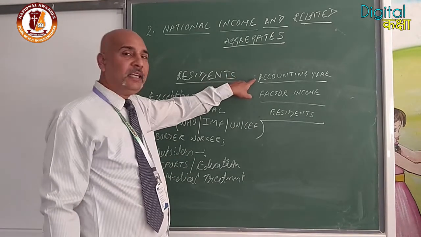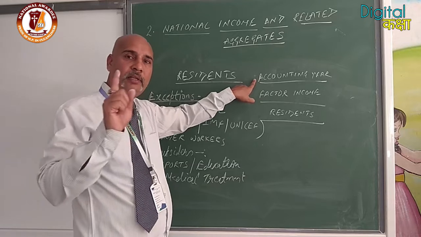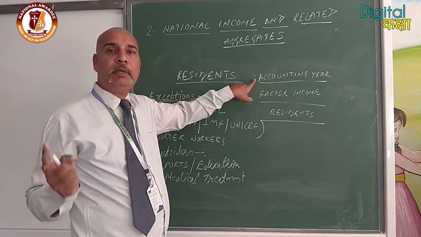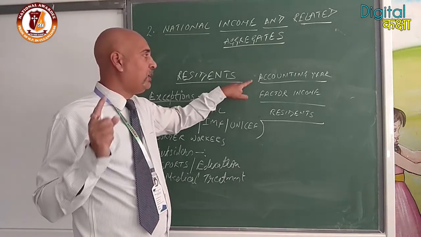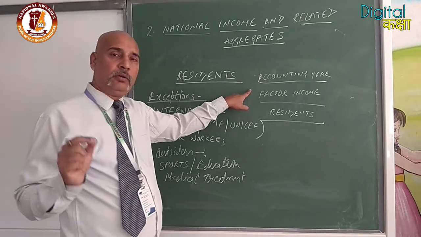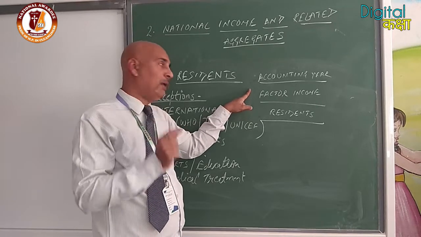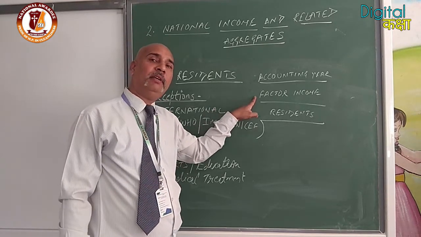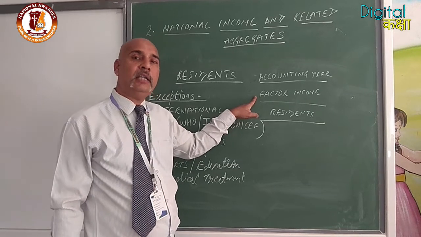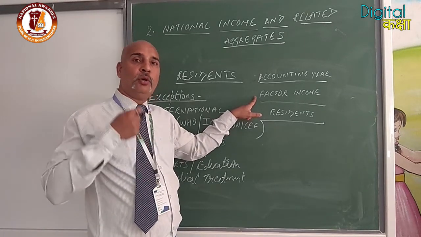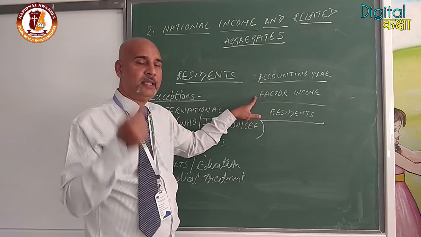Now accounting year, I think it is clear. A year may be a financial year or a calendar year. But in context of India, we take financial year, that is from 1st of April to 31st of March. Factor income, broadly we can say earned income which we have earned. That means either we have produced goods or services.